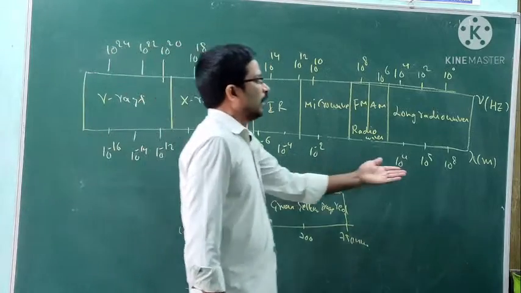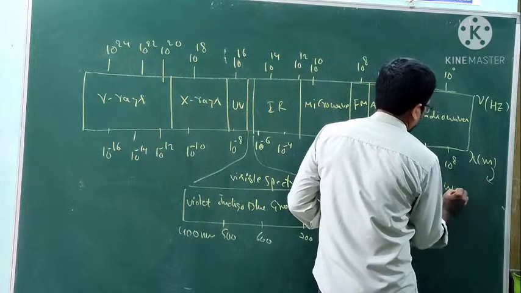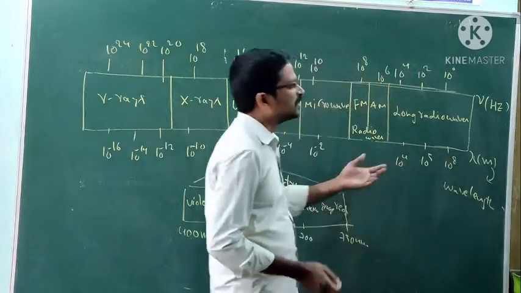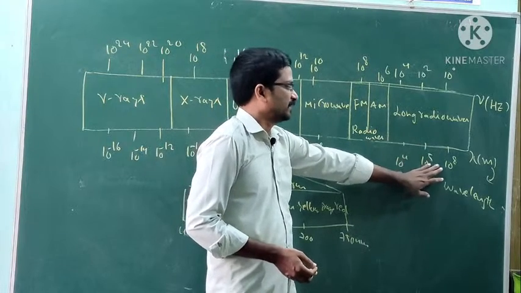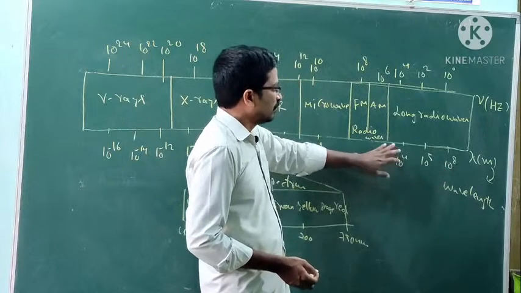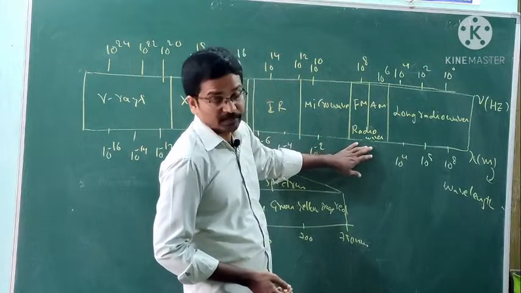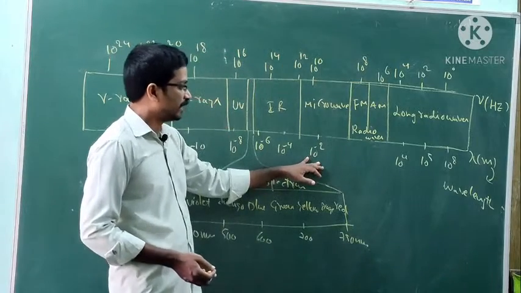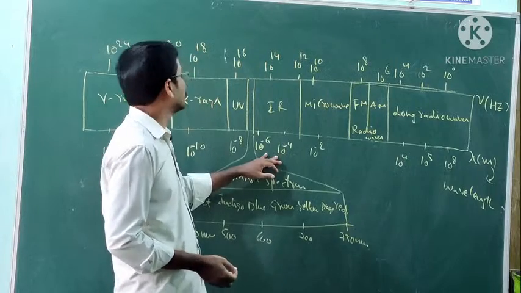Lambda means wavelength. With respect to wavelength, radio waves have the greatest wavelength, about 10 to the power of 8 meters. Wavelength decreases from there. Then microwaves, 10 to the power of minus 2 meters. IR waves, 10 to the power of minus 4 to 10 to the power of minus 6.